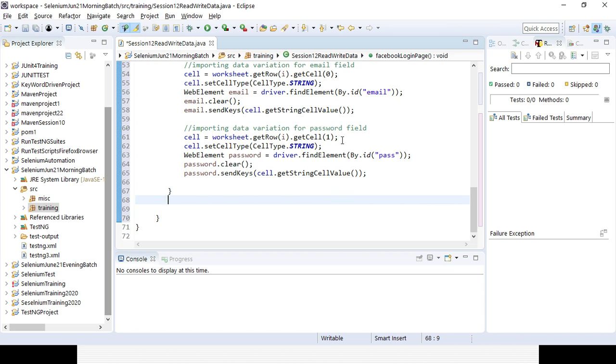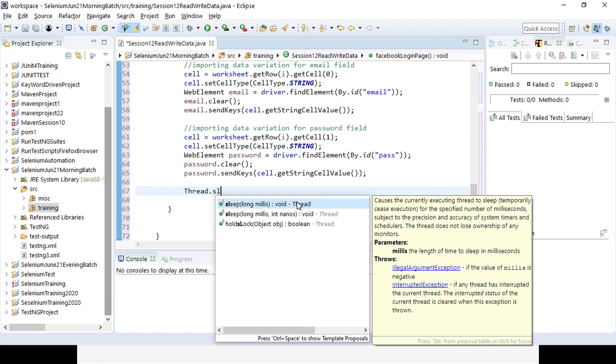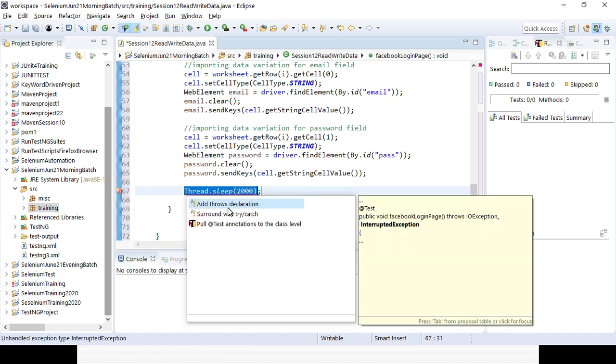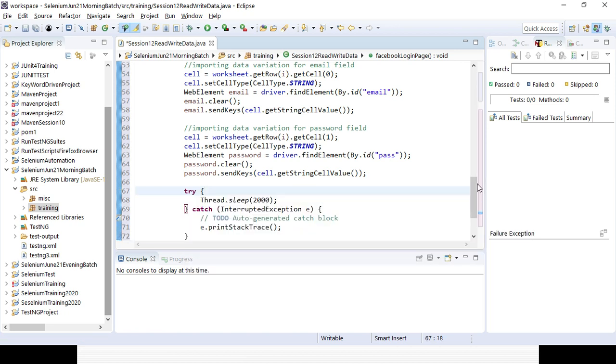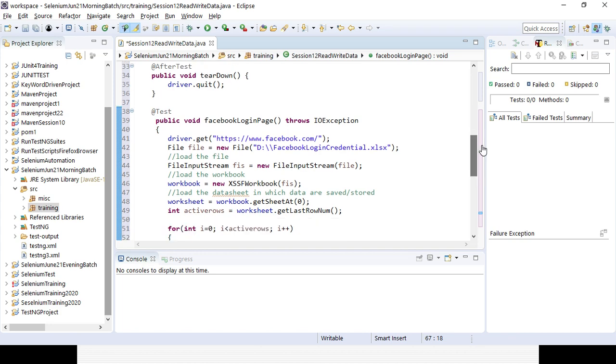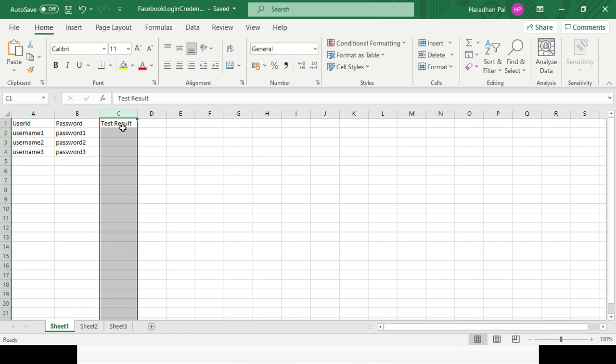Here I can give some kind of thread time, so that you can see whether it's happening or not every time. So I will be using Thread.sleep. I can give some wait time, suppose 2 seconds. As it is a Thread.sleep, I can surround it with a try-catch, so that each and every data will be waiting for 2 seconds. After that, within the same for loop, I want to write the data in my Excel sheet, in that column, means cell G2.